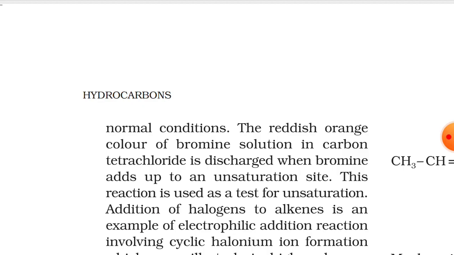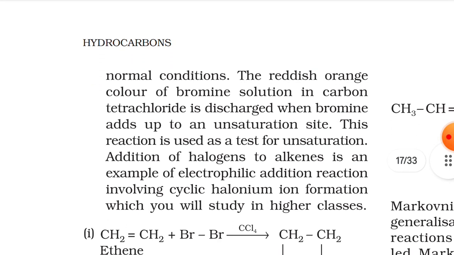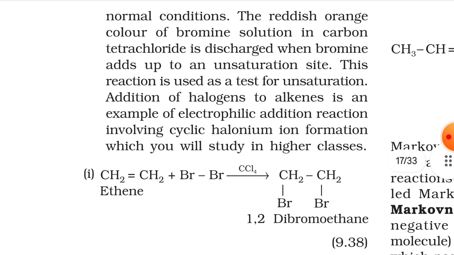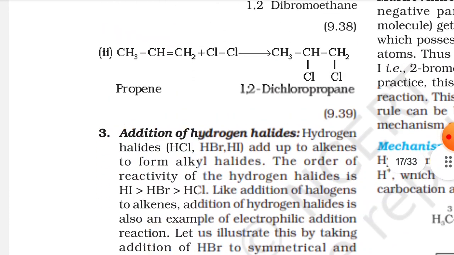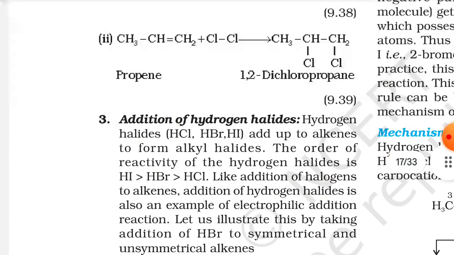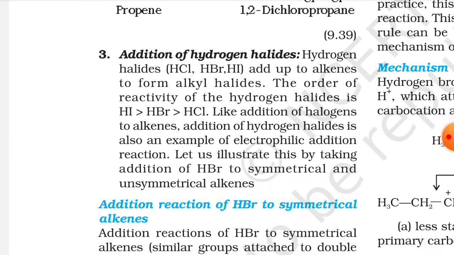The reddish orange color of bromine solution in carbon tetrachloride is discharged when bromine adds up to an unsaturation site. This reaction is used as a test for unsaturation. Addition of halogens to alkenes is an example of electrophilic addition reaction involving cyclic halonium ion formation, which you will study in higher classes. Here are the reactions you have to refer. You can refer.